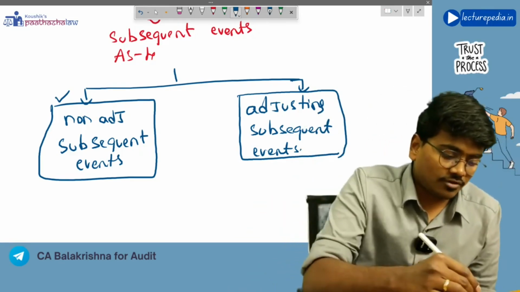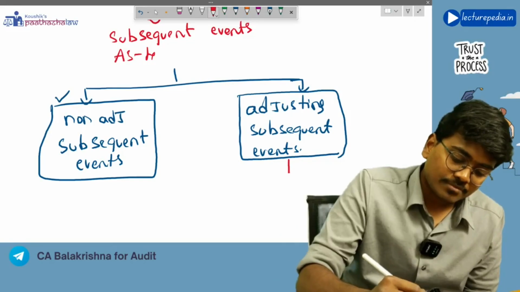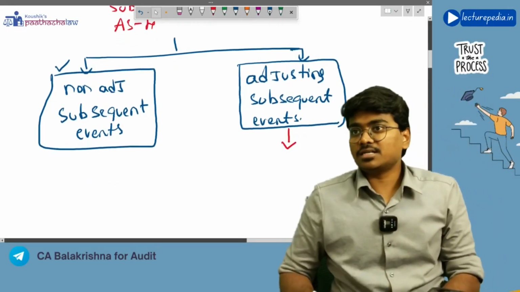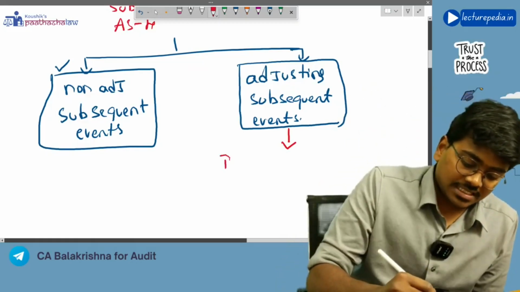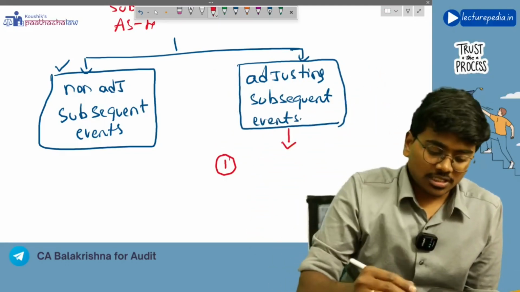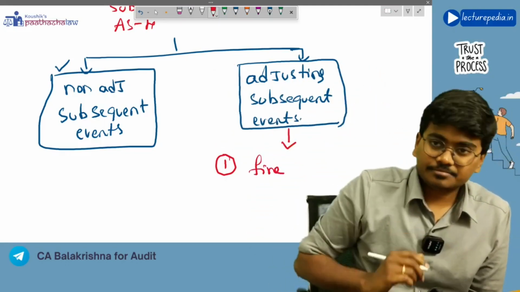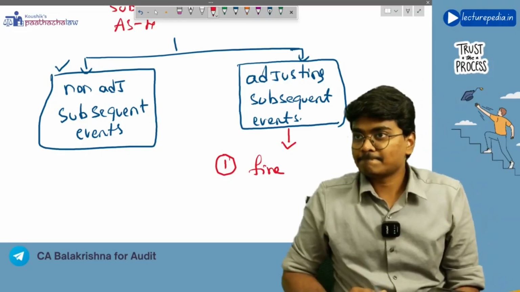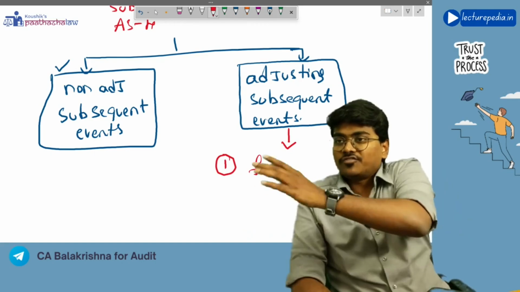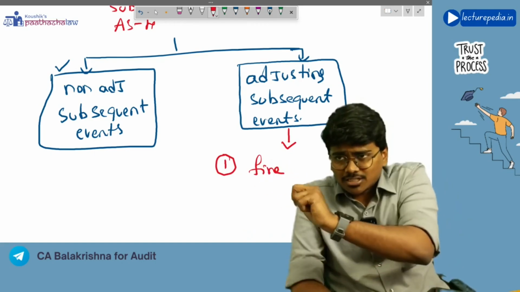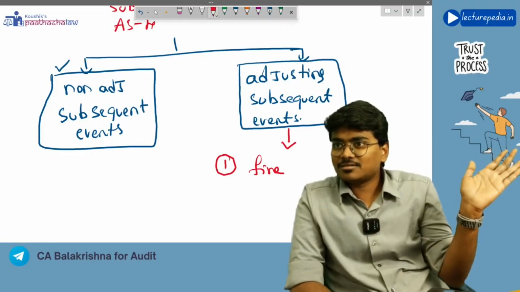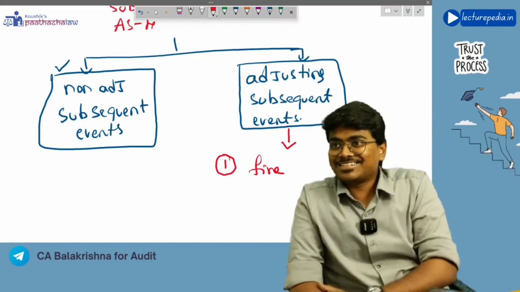Some of the examples of this nature: let's say fire has occurred. Okay, first example, on 5th April 2026, fire occurred in the entity. Now, if fire has occurred in the entity on 5th April, because of that, will you adjust the inventory as on 31st March? Then why are you telling this as an adjusting event?